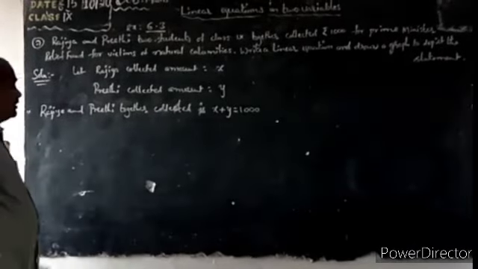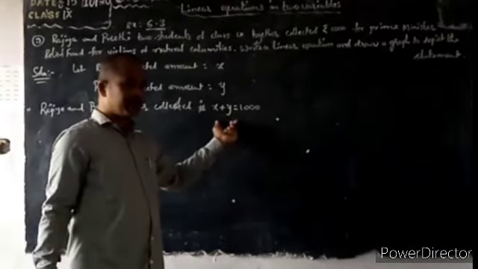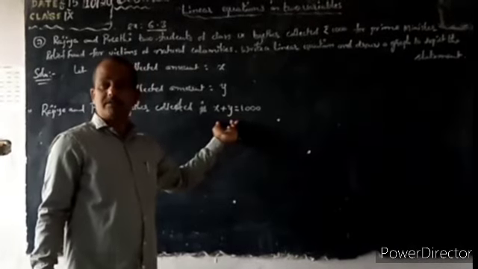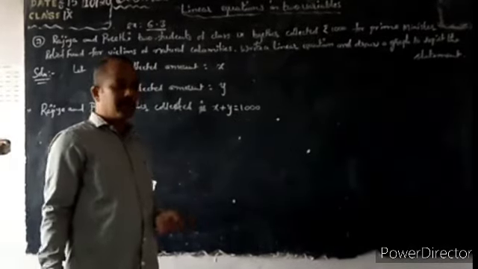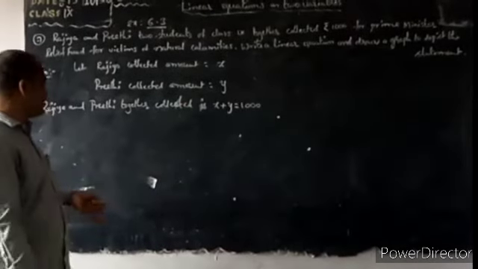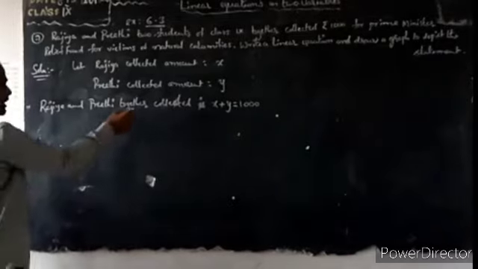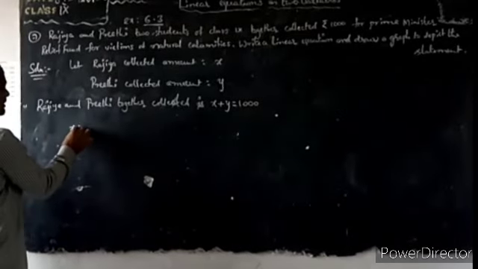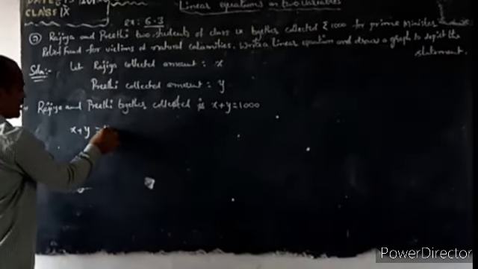Now you are getting the linear equation in two variables. In two variables we are getting a linear equation. For this we have to draw the graph. To draw the graph, what is given? x plus y is equal to 1000.